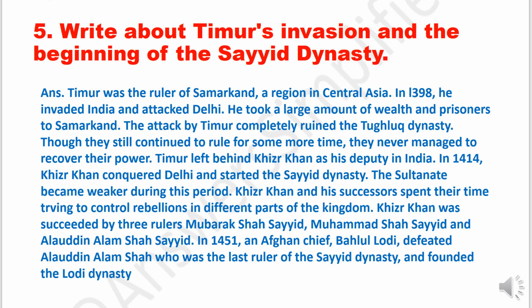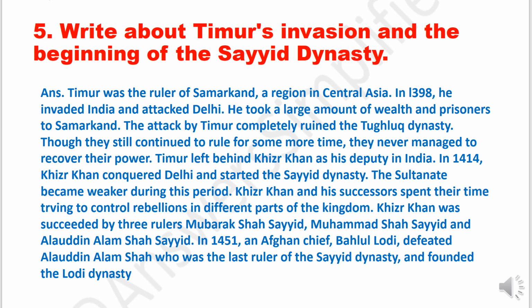Question 5. This is the last question. Write about Timur's invasion and the beginning of the Sayyid dynasty. Answer. Timur was the ruler of Samarkand, a region in Central Asia. In 1398, he invaded India and attacked Delhi. He took a large amount of wealth and prisoners to Samarkand.